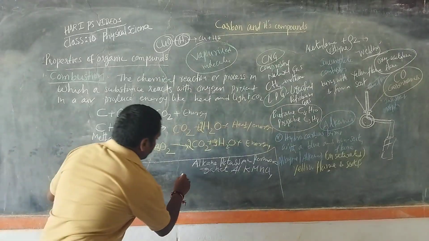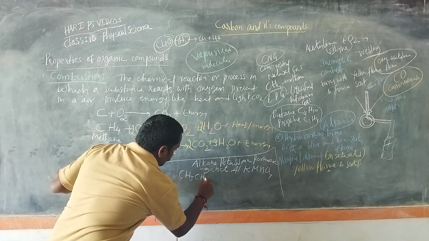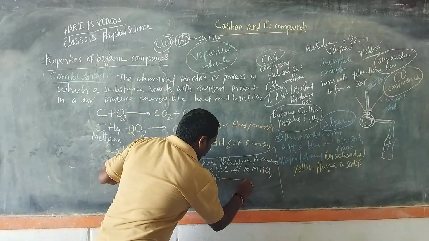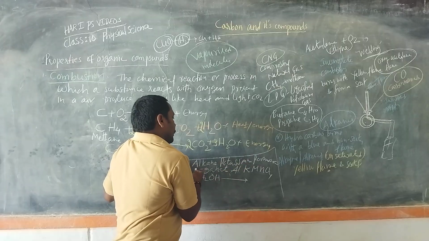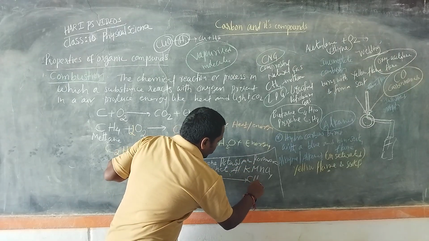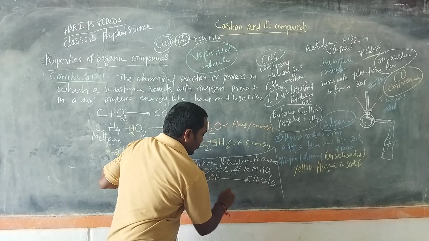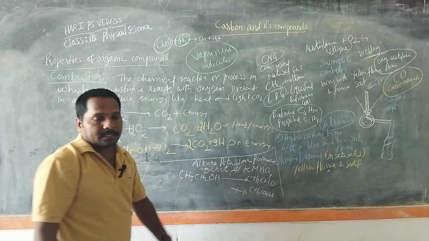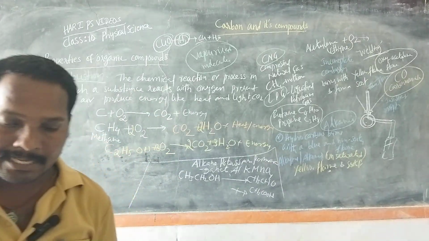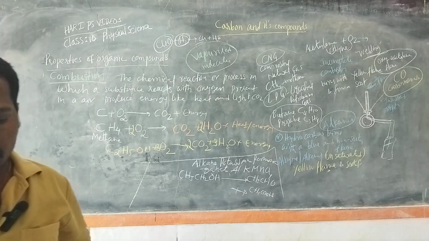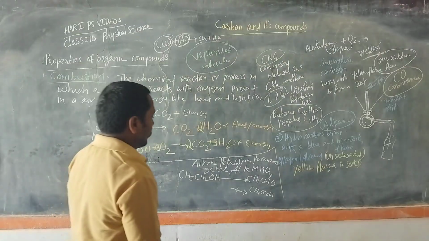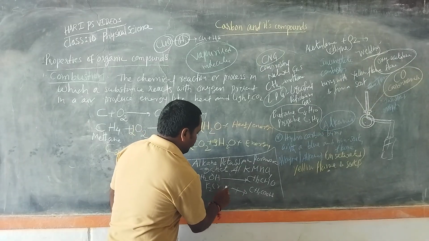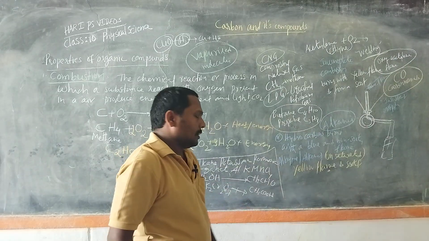For example, CH3CH2OH, ethyl alcohol, gets oxidized in the presence of alkaline potassium permanganate. First it forms acetaldehyde, and later it forms acetic acid, ethanoic acid, right? Ethanol in the presence of alkaline potassium permanganate or potassium chromate finally produces acetic acid.